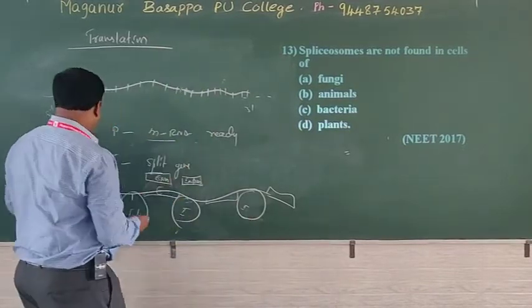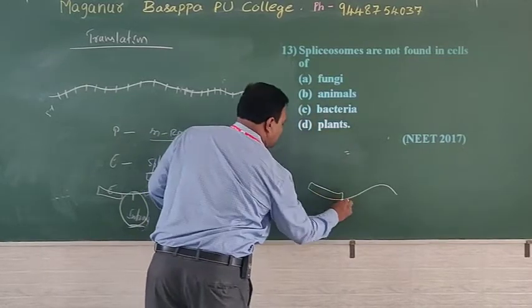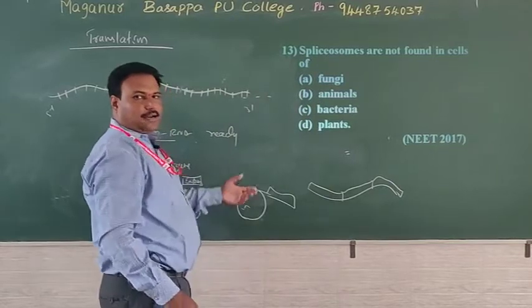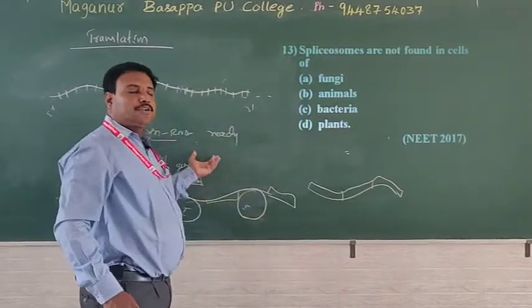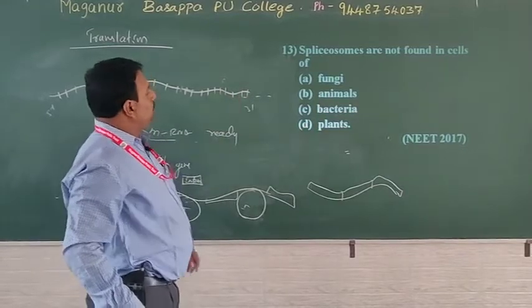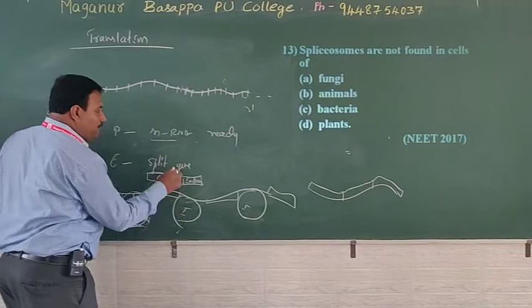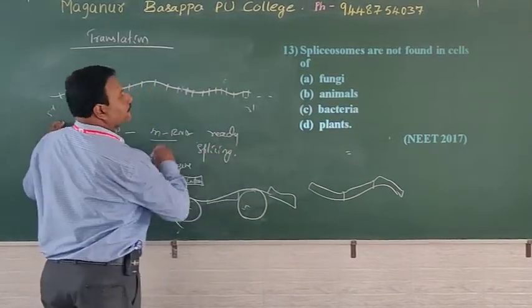After the removal of intron, what will happen? Only the strand that contains exon remains. Only exon containing mRNA will synthesize protein. This we learned in post transcription. Then what will be the answer? The process of removal of intron is called splicing.